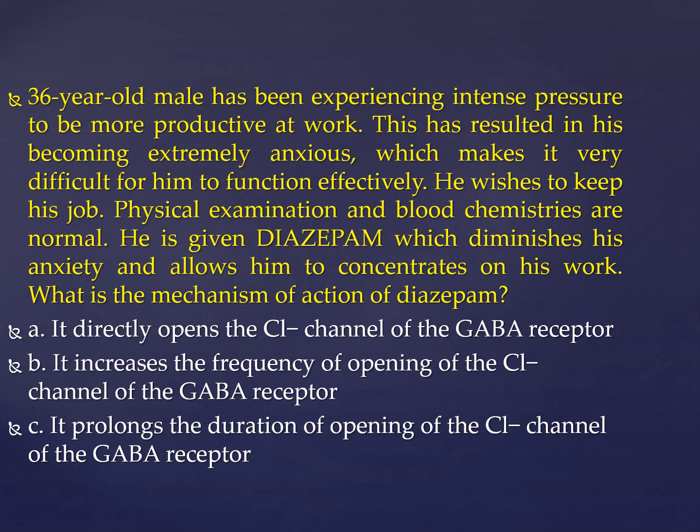Number one, it directly opens the chloride channel of the GABA receptor. Number two, it increases the frequency of opening of the chloride channel of the GABA receptor. And number three, it prolongs the duration of opening of the chloride channel. So you have to select between these two. One of the drug groups increases the duration of opening and the other increases the frequency of opening.